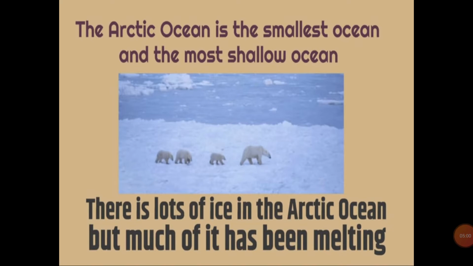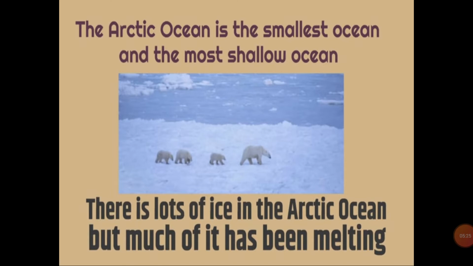Arctic Ocean is the smallest ocean and the most shallow ocean. You know, students, among all the oceans, Arctic Ocean is the smallest one, and it is the most shallow, which means that it is not that deep.